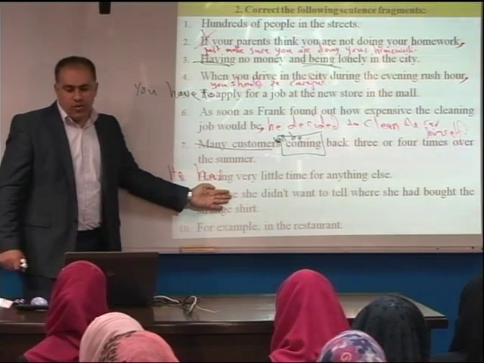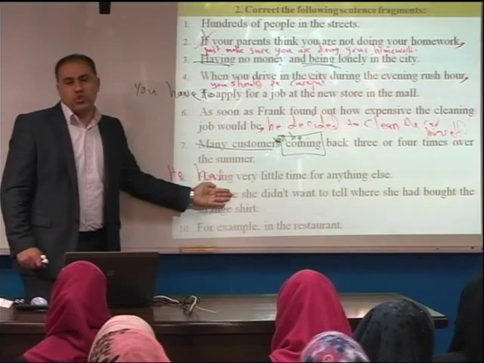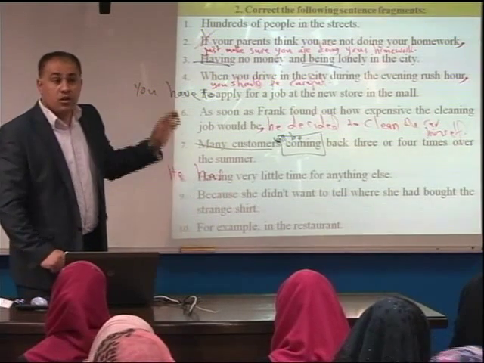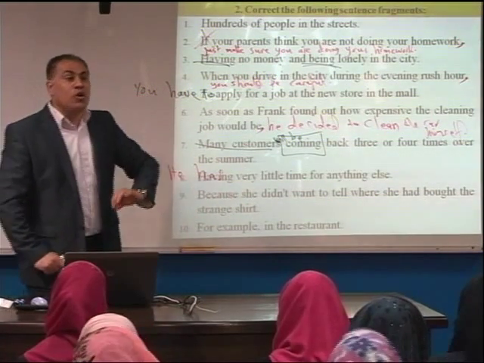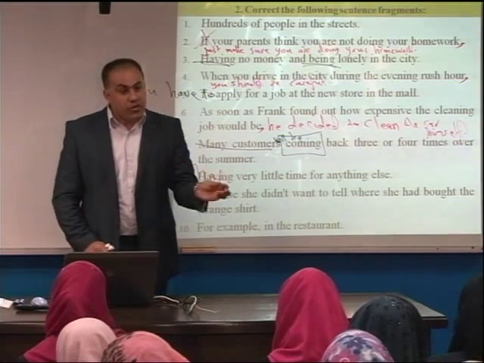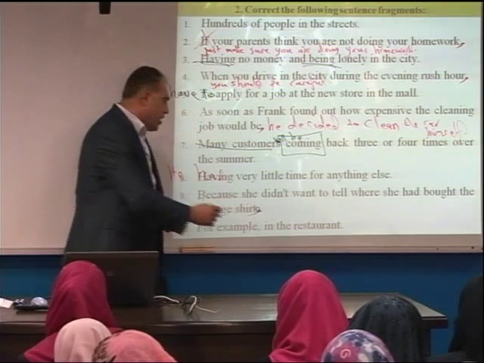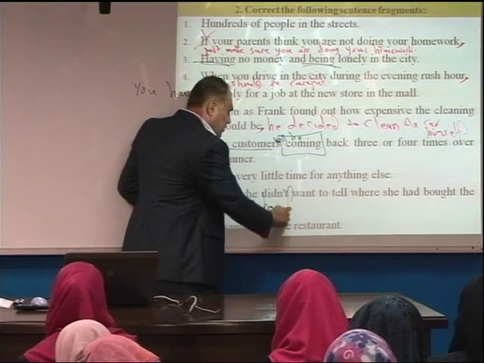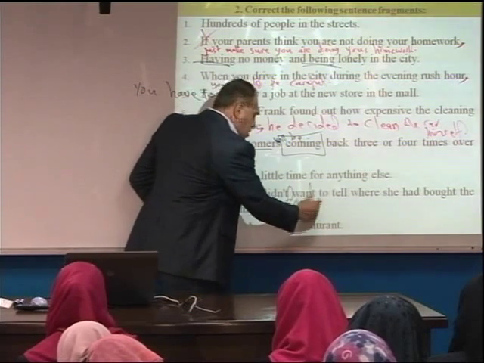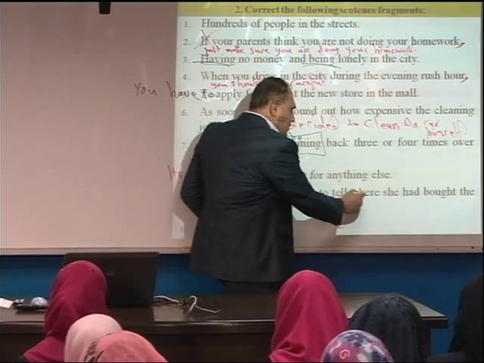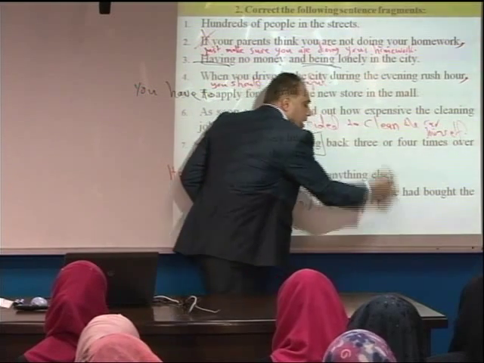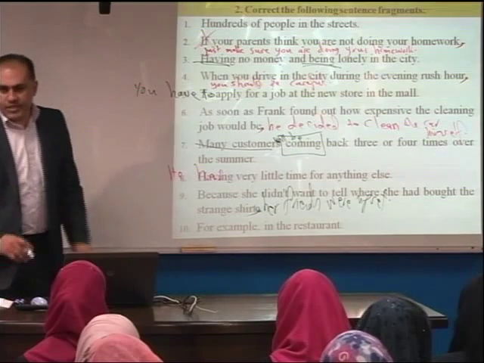She didn't want to tell anyone where she had bought the strange shirt, or we could say, she kept silent. Or her friends were angry with her. Let's say, her friends were upset. Were angry with her or were upset.